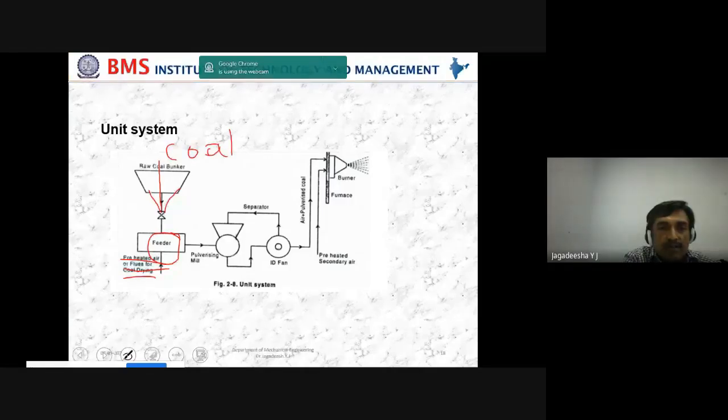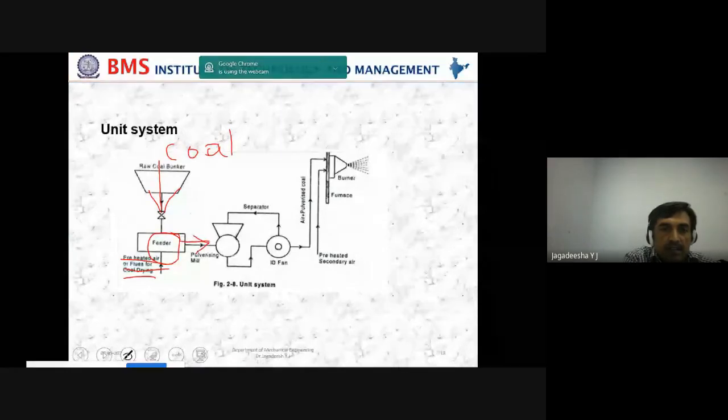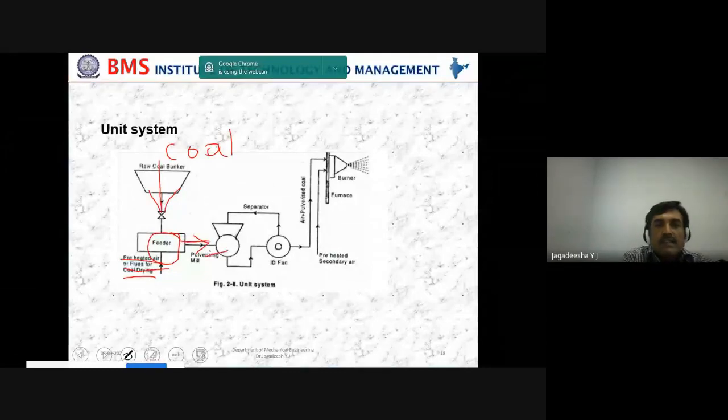This is the pulverized mill, and after becoming powder, it is taken here. This will be sent to the fan.